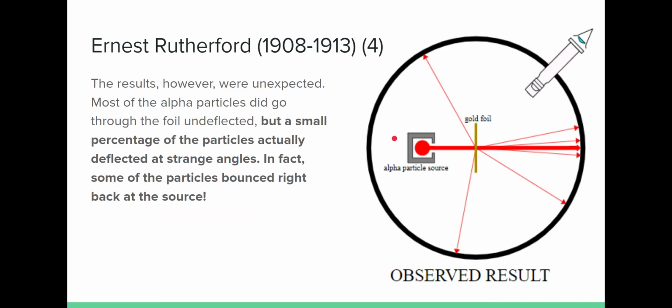But what they didn't expect was when the alpha particles began to hit the gold foil, they deflected at very strange angles. And this was very confusing to the scientists that were studying the experiment, because they expected all of them to go through. Most of them actually did go through without hitting anything, but some of those alpha particles were hitting something solid.